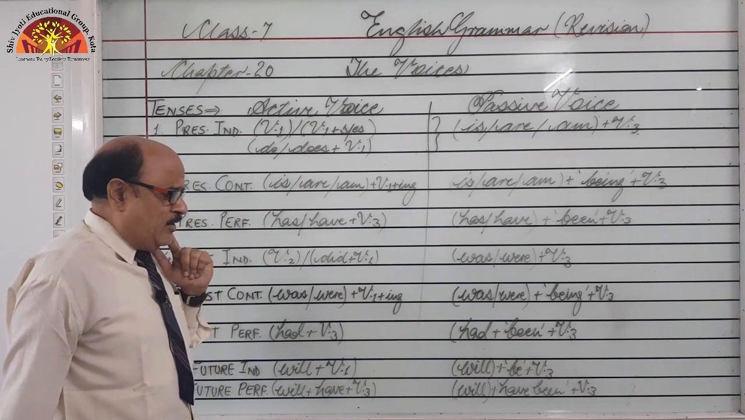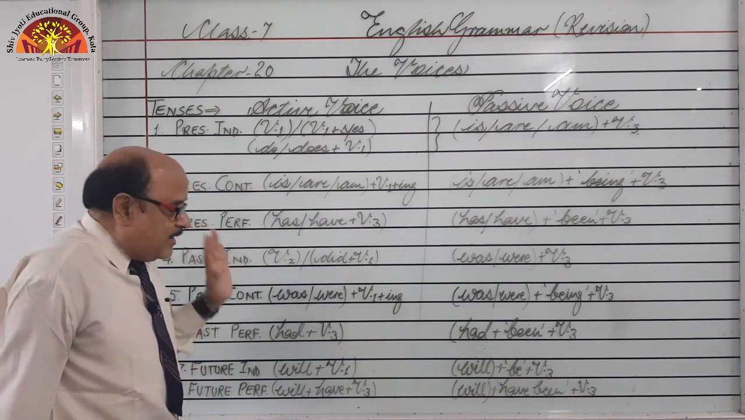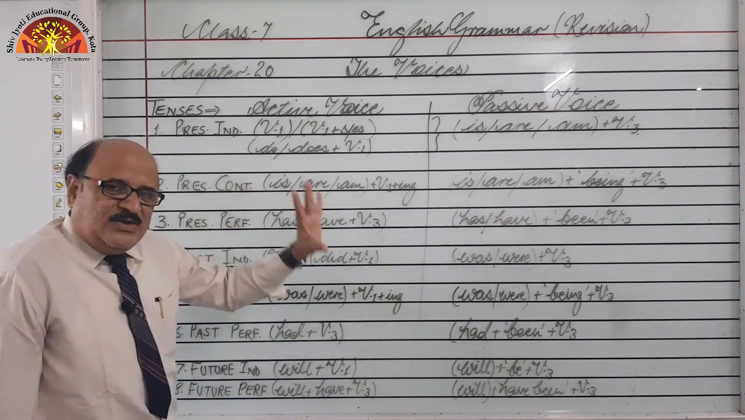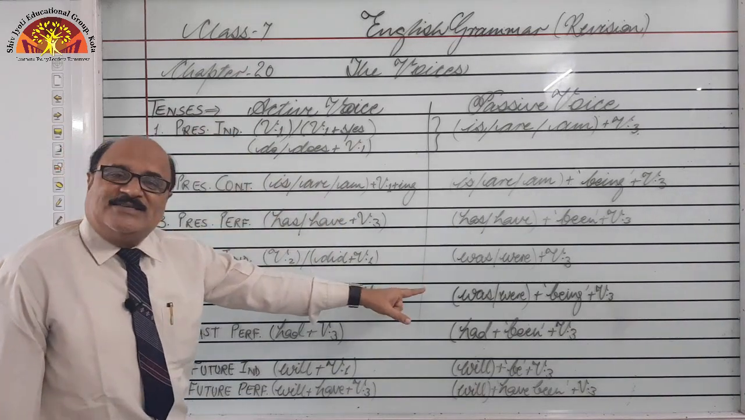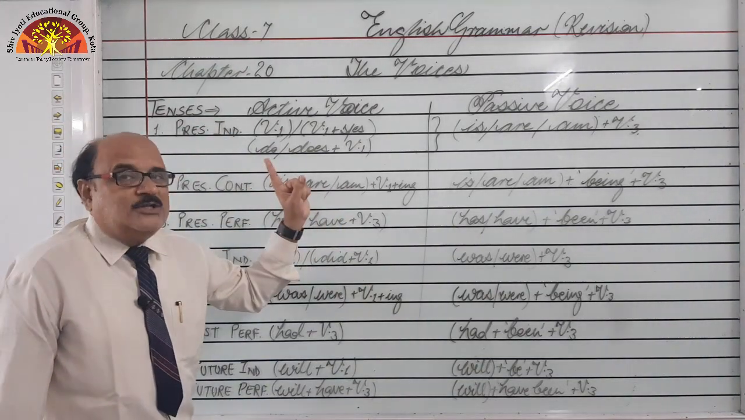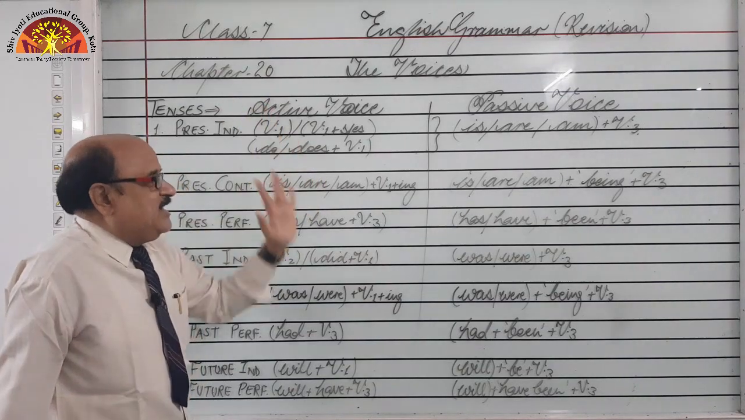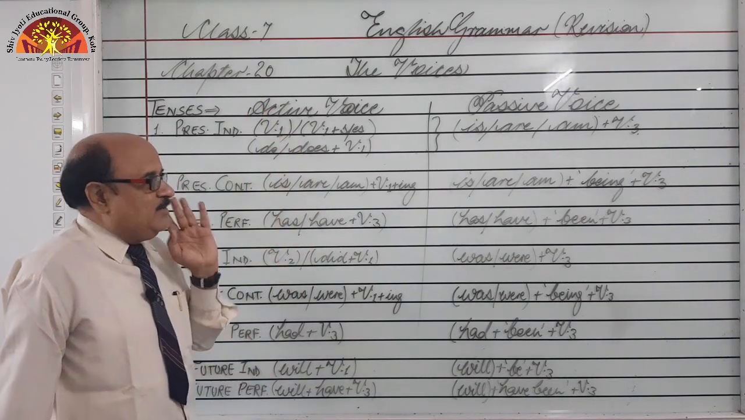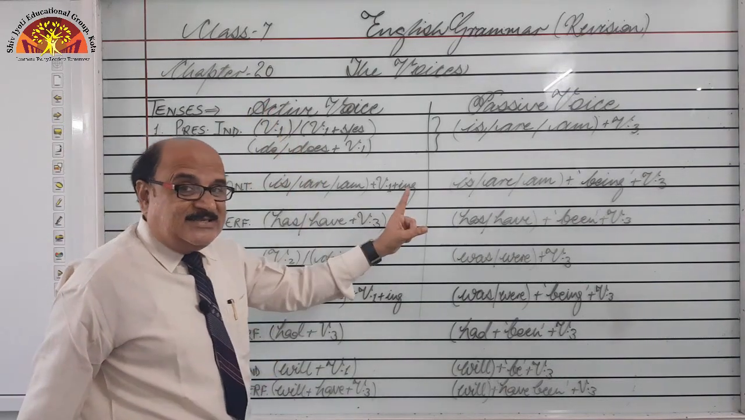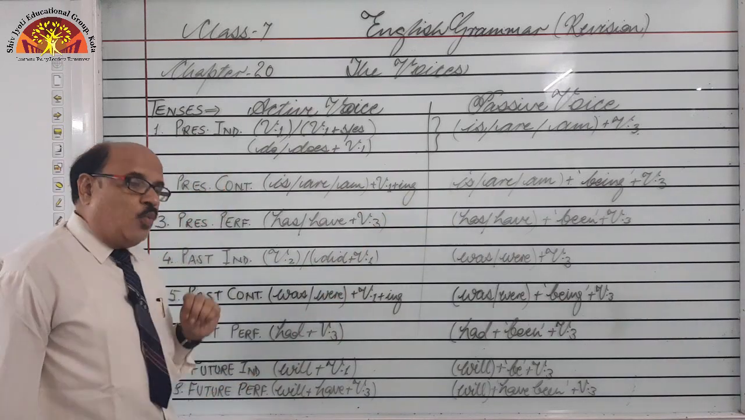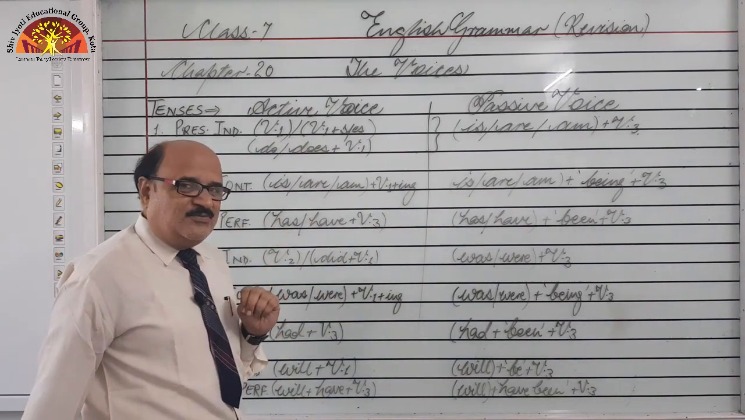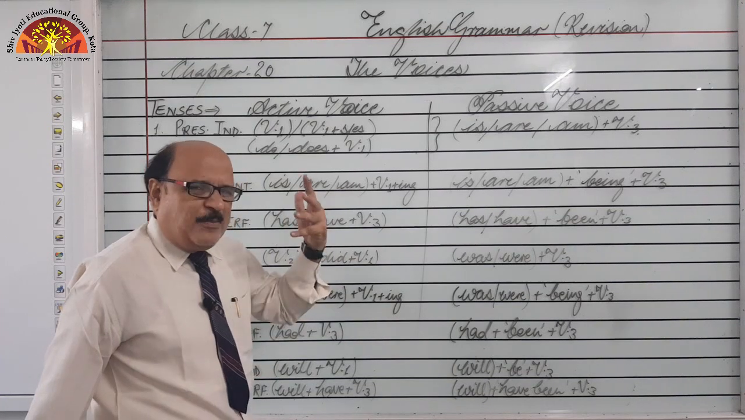So why 8 only? Why not 12? Because in passive voice only 8 tenses are accepted, not all 12, right? All 12 tenses are there in active voice, but in passive voice only 8 tenses are there. So what are those 4 tenses that we have discarded, means skipped, right?